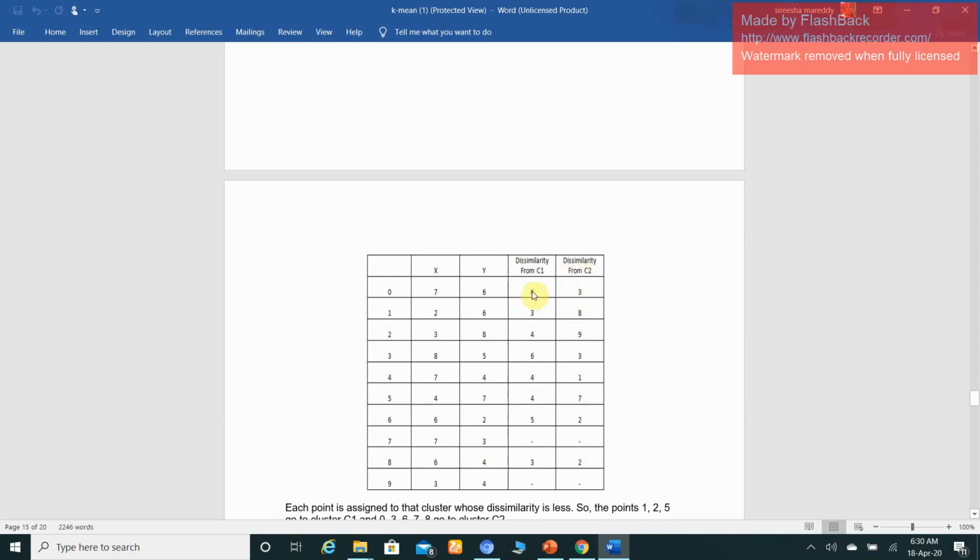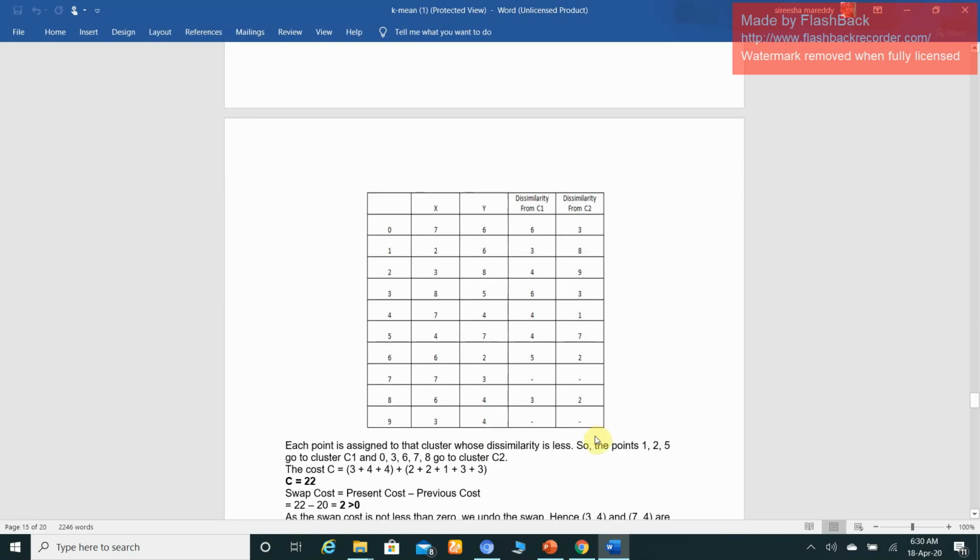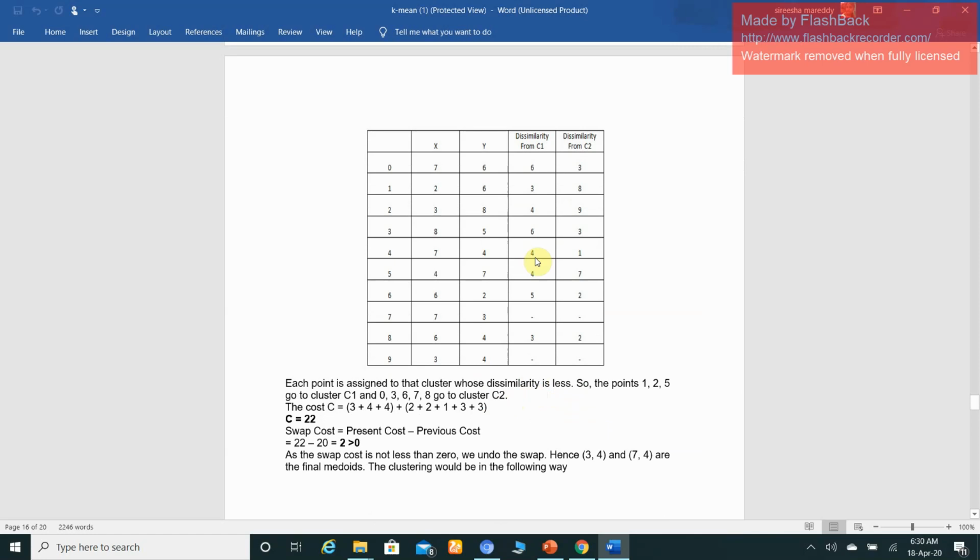Once again you recalculate the equivalent distances. After evaluating the equivalent distances, which come under C1 and which come under C2. So 1, 2, 5 belong to the C1 cluster, 0, 3, 6, 7, 8 belong to the C2 cluster. Why are you removing 7 and 9? C1 is 9 3 4, C2 is 7 3. So that's why we are eliminating those two.